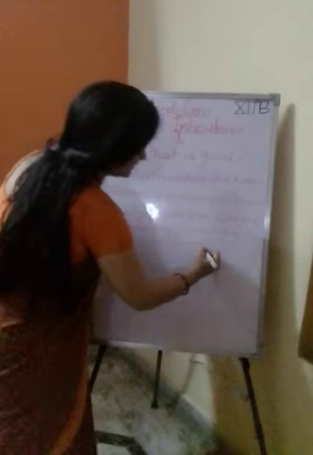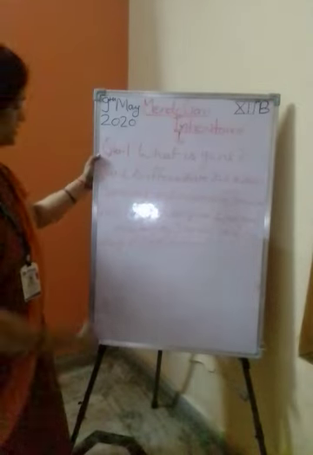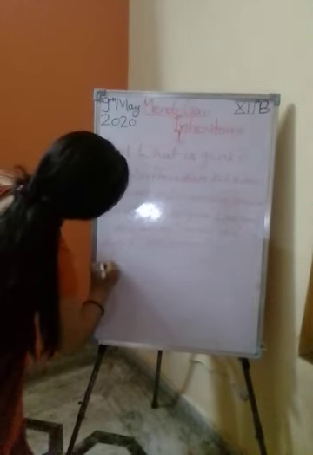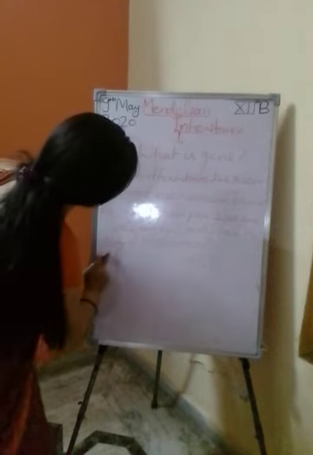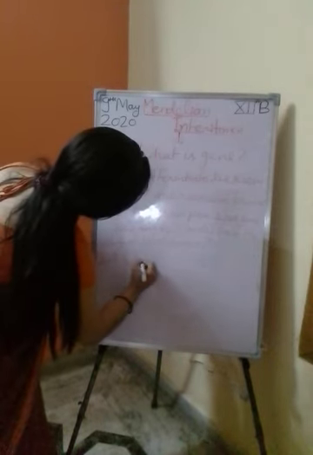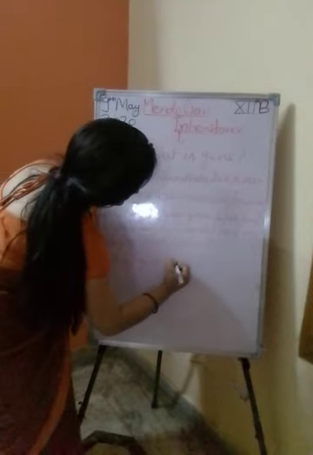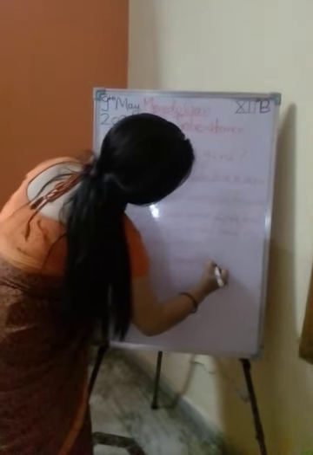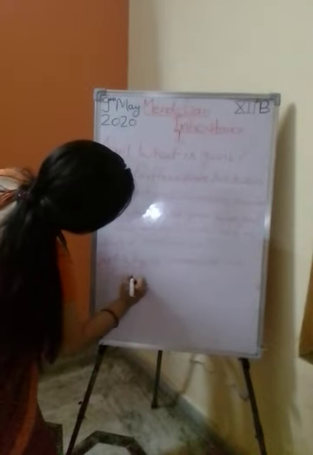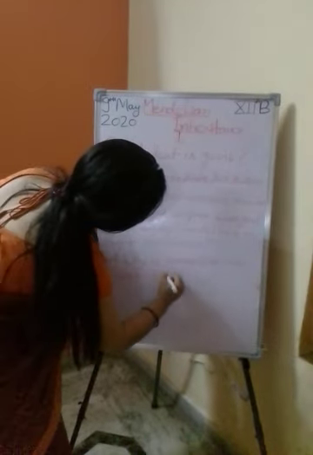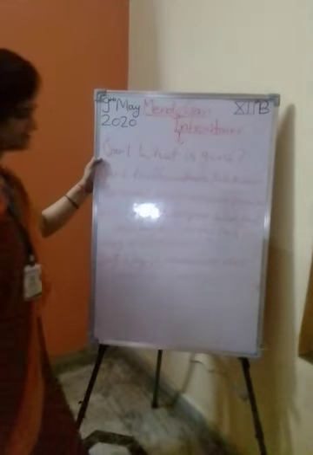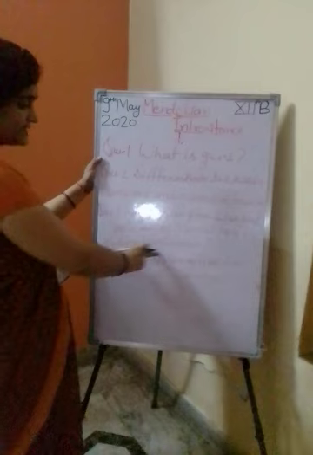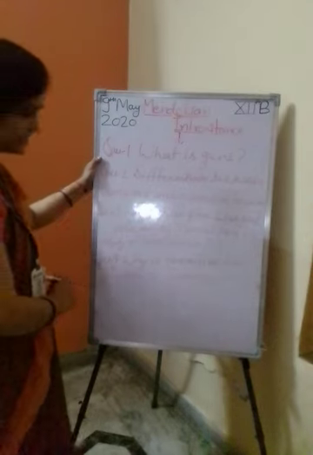Understand that? That is a very important question. Okay. Now question number 4. Why is Mendel known as the father of genetics? Understand that? Why is he known as the father of genetics?